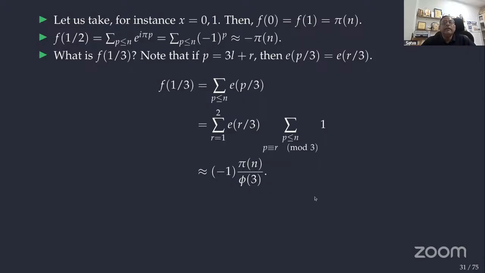You see that this is actually the Ramanujan sum, r equal to 1 to 2, e of r by 3. It is a Ramanujan sum. And this one is also easy: when p is equal to r mod 3, the number of primes congruent to 1 mod 3 and 2 mod 3 are equal in number. That's why we have pi of n by phi of 3. By Dirichlet's theorem, or later results, people proved that their count is almost the same.